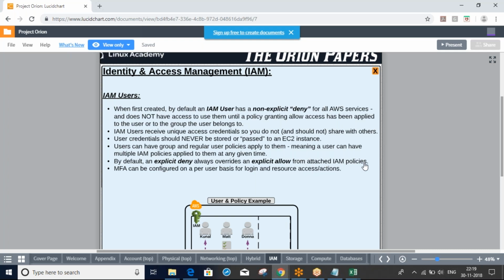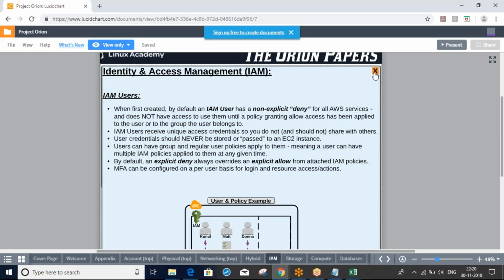For example, if you forgot something and attach both at a time, the deny rules will override allow rules. Okay, got it.